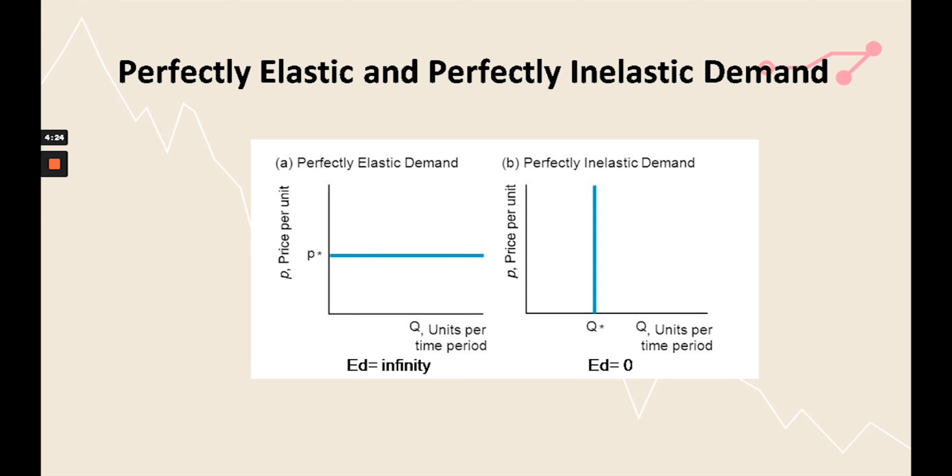Third is perfectly elastic demand. At a constant price, if the demand keeps on changing, that means the prices are fixed but the demand keeps on fluctuating, it is said that demand is perfectly elastic. And here ED, that is elasticity of demand, is equal to infinity. The fourth category is perfectly inelastic demand, where the quantity demanded remains constant whatever may be the price of the product. So at different prices, quantity demanded remains the same. In this case, demand is perfectly inelastic, and ED will be equal to 0.